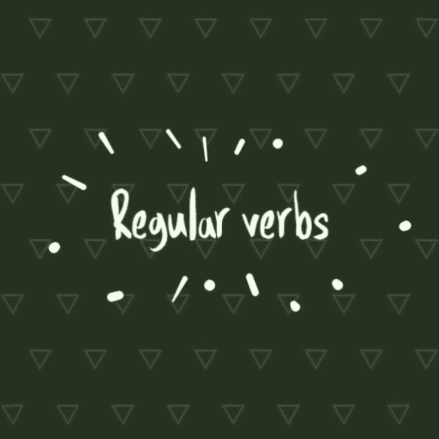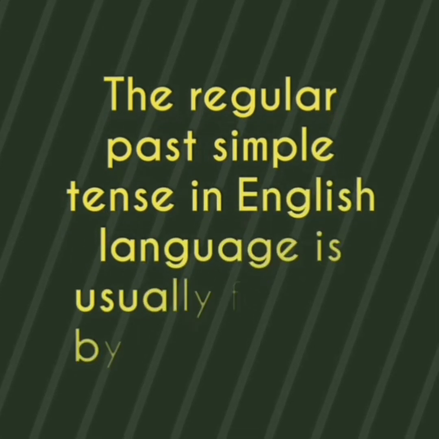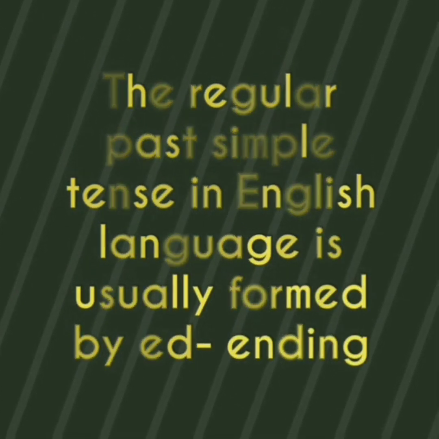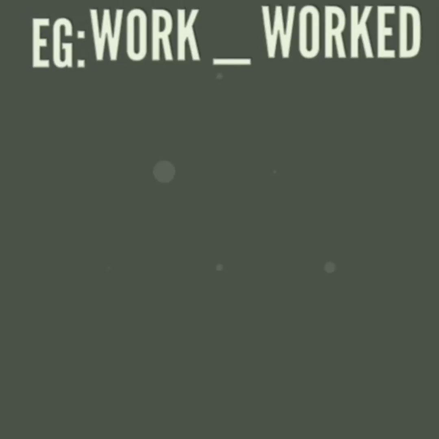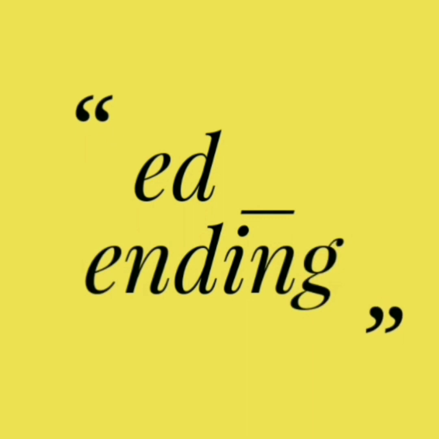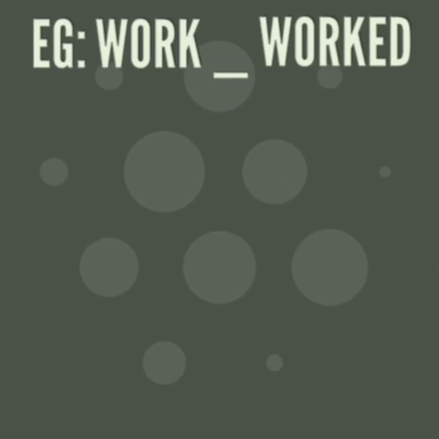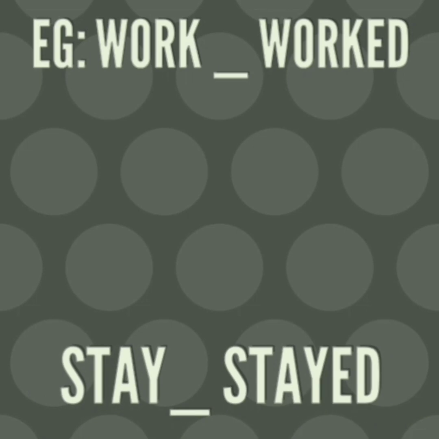Now we want to learn about regular and irregular verbs and their role in the formation of simple past tense. First one, regular verb. The regular past simple tense in the English language is usually formed by the ed ending. Example: work, worked, stay, stayed. Here, after the root verb, we add ed to form worked and stayed. Work is the root word and its simple past tense is worked.